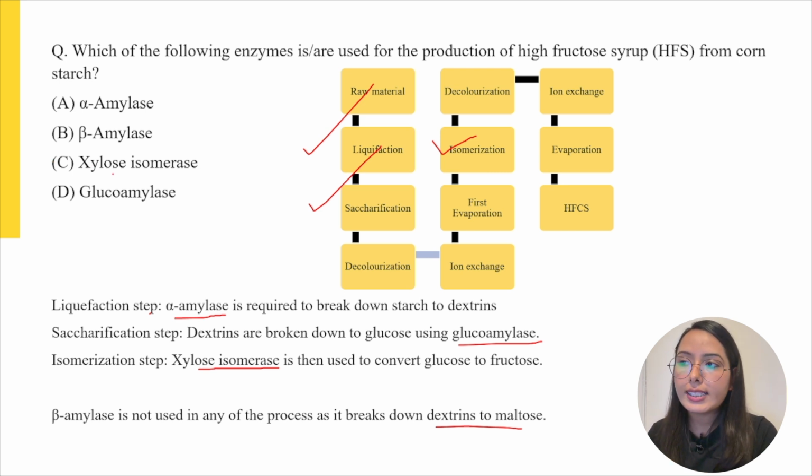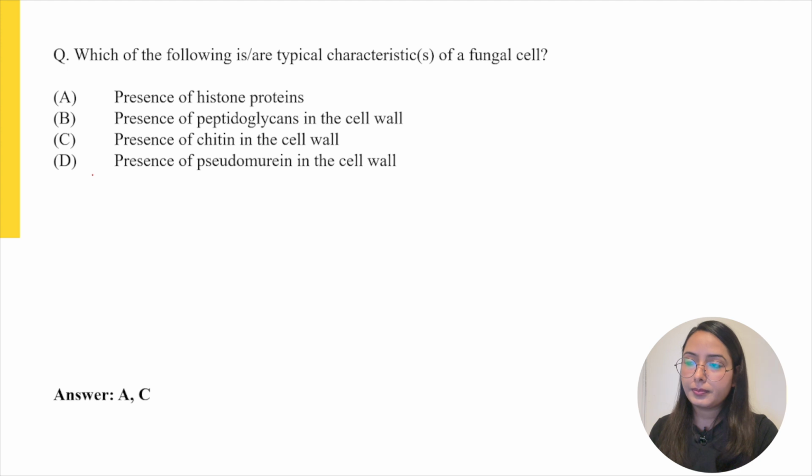But the question is asking which of the following enzymes are used for the production of high fructose corn syrup. Hence, answer A, answer C, and answer D are the correct options for this question.